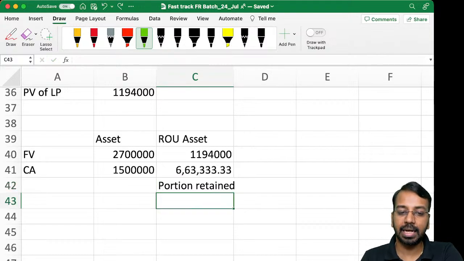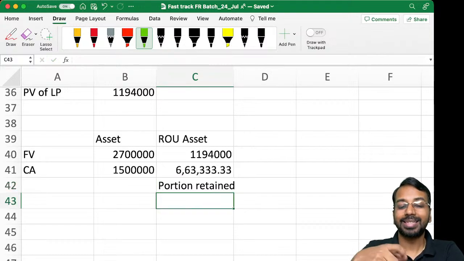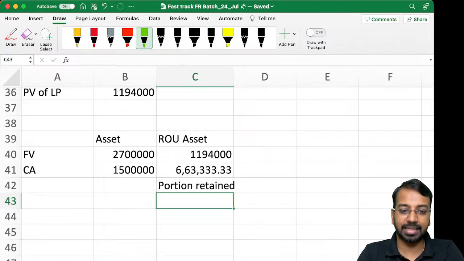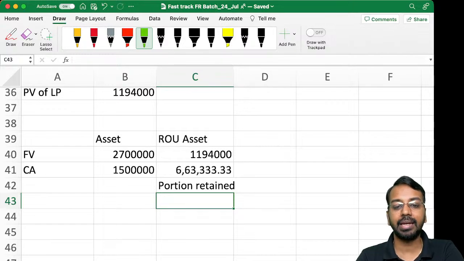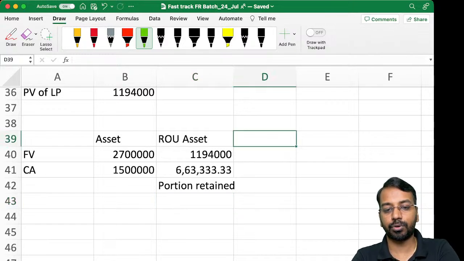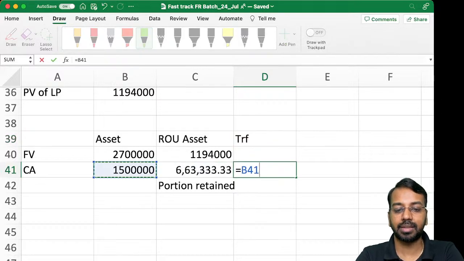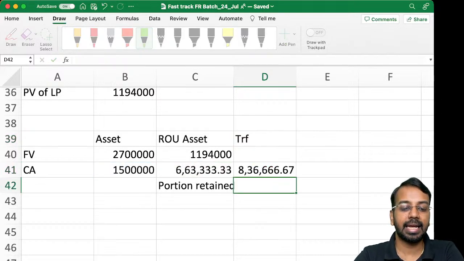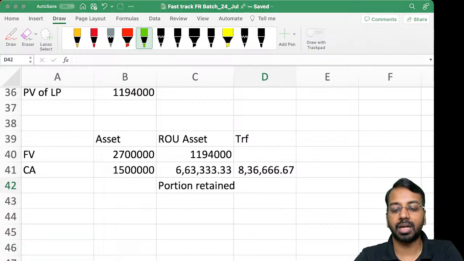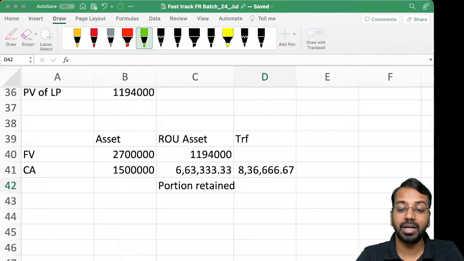This represents the portion retained, meaning out of 15 lakhs of carrying amount, 6,63,333 is the retained portion because I have a right, and the transferred portion is 15 lakhs minus 6,63,000, which is 8,36,000. Okay, 6,63,333 is the retained portion and the balance part is the transferred portion.